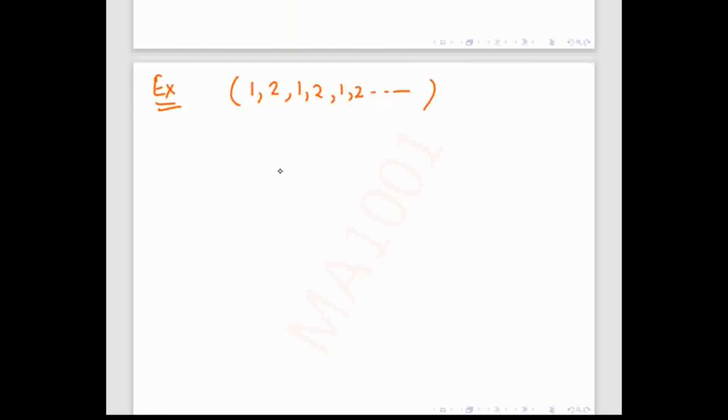So I'm just assuming, let the sequence is convergent. That is my assumption. Let the sequence be converging to the number L. Then what does the definition say?